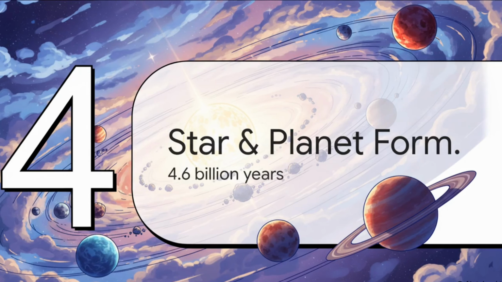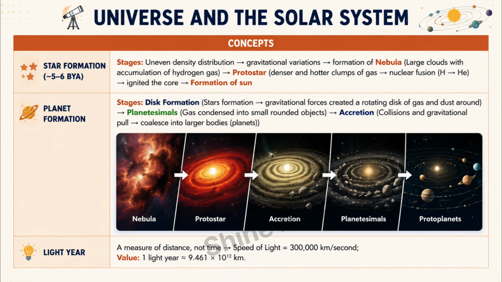Part 4. Star and Planet Formation, the 4.6 billion year journey. Let's trace the actual chronological steps of this incredible process. Star formation and planet formation. Star formation approximately 5 to 6 BY.